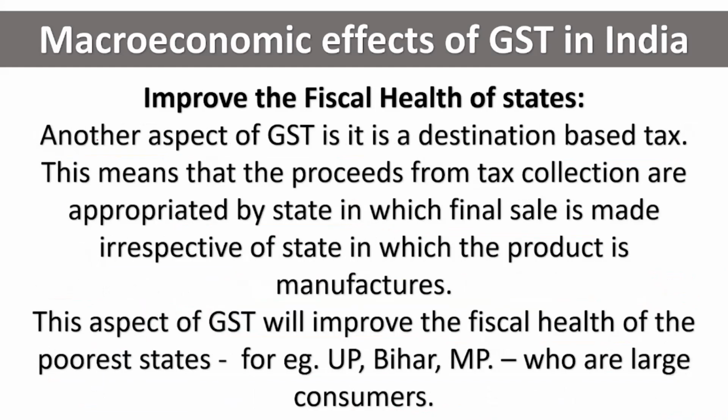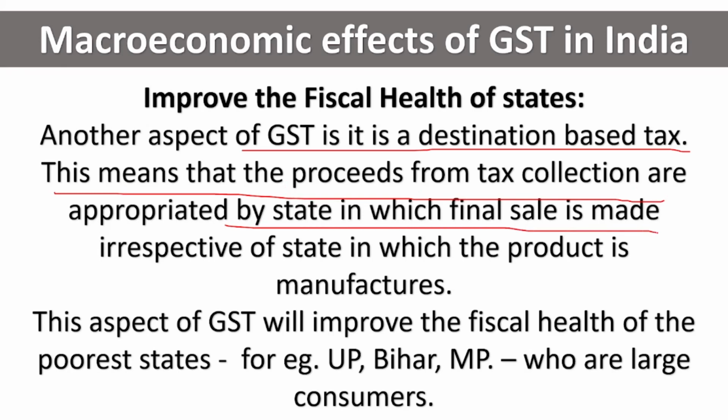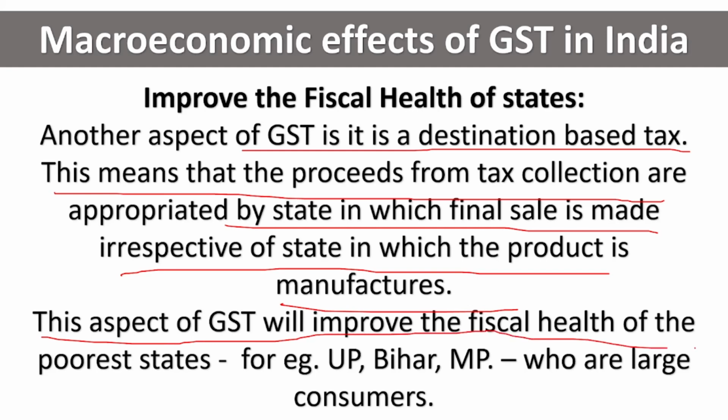Next, another aspect of GST is it is a destination based tax. This means that proceeds from tax collection are appropriated by the state in which final sale is made, irrespective of the state in which the product is manufactured. This aspect of GST will improve the fiscal health of poorest states. For example, UP, Bihar, MP, who are large consumers, it will benefit those states.